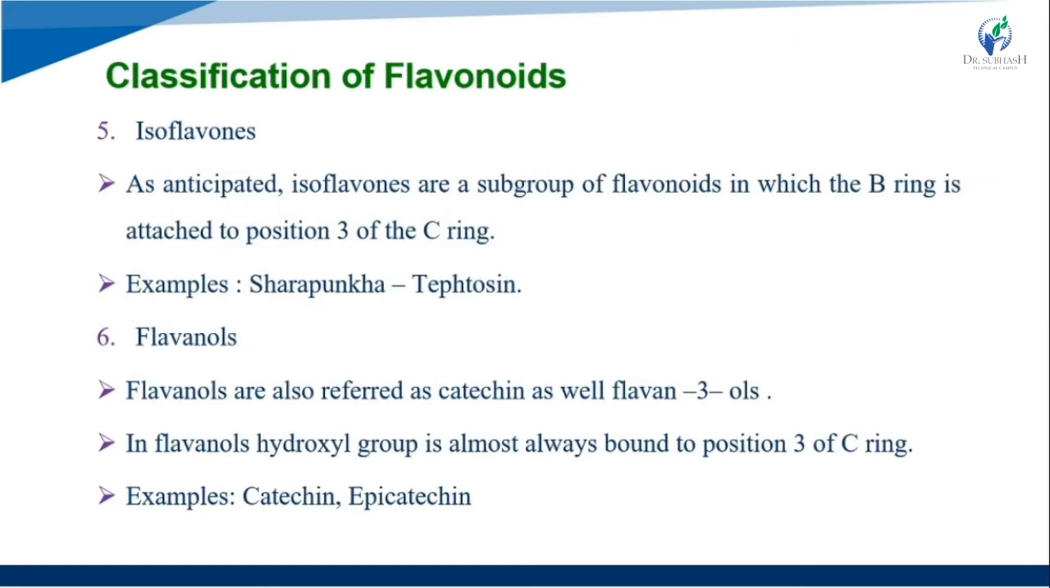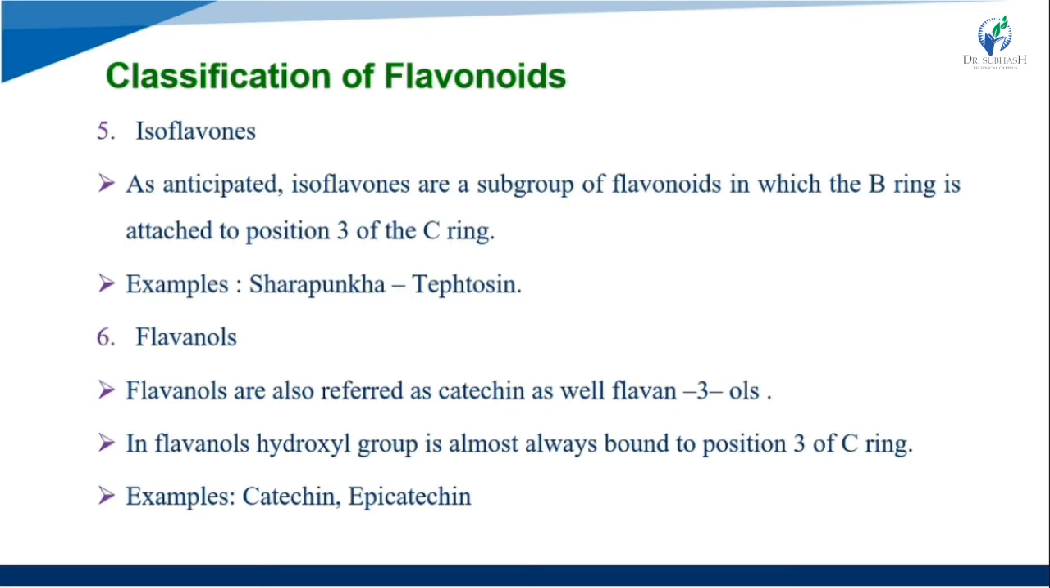So as anticipated, isoflavonoids are the subgroup of the flavonoids in which the B ring is attached at position number 3 of the C ring. So the B ring is attached to carbon number 3 of the C ring. An example is tectoridin in Belamcanda (Sarapunkha).